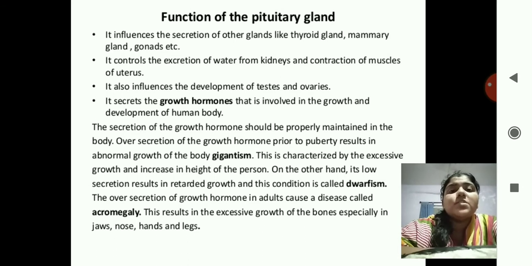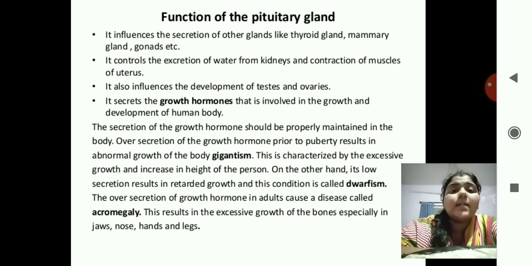Growth just goes on and on and on. You will become a very giant human being, with height more than 6 or 7 feet. This condition is known as gigantism, characterized by excessive growth and increase in height of a person.